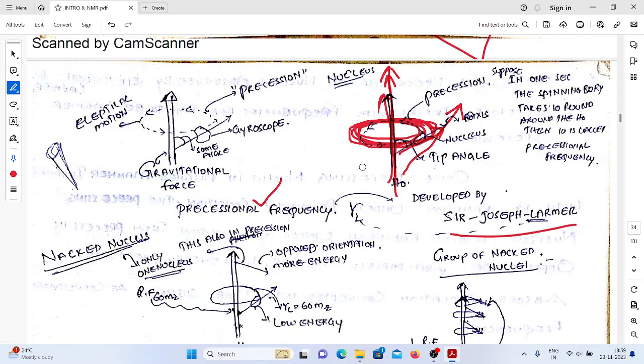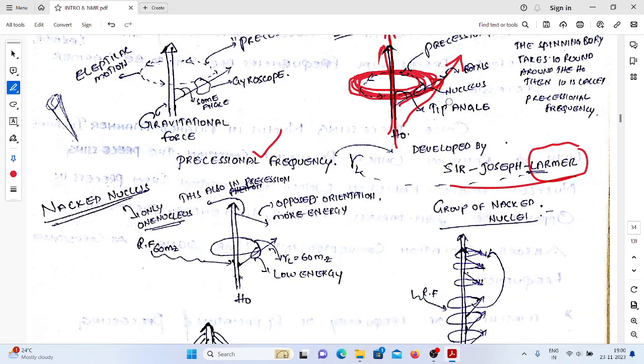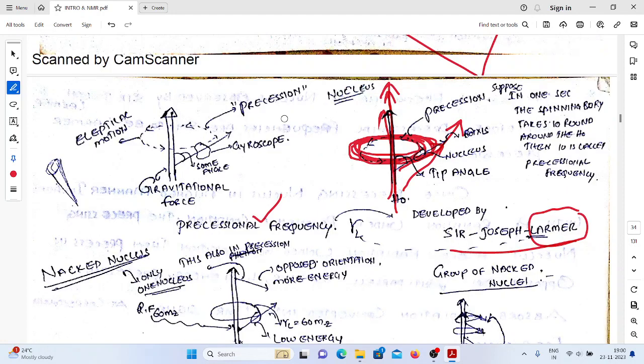Simply the number. The precessional frequency is also called Larmor precessional frequency. Why? Because Joseph Larmor has given this situation. Under this condition, we are supplying radio frequency radiation.